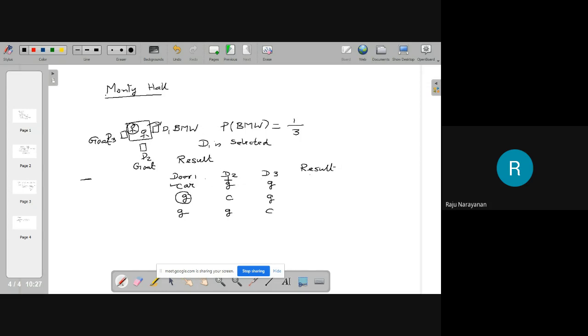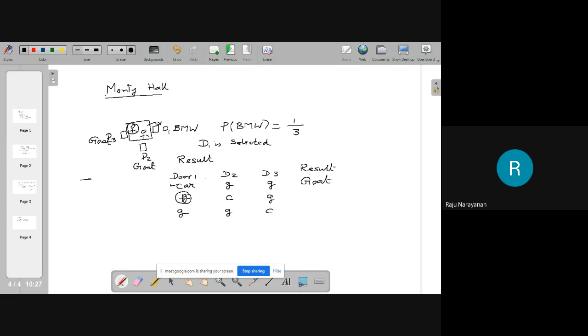And if you change your decision, you are going to get a goat. If he opens D2, you are seeing a goat there. If you change your decision from D1 to D3, and if you open D3, you will see a goat there, and you can take a goat and go.